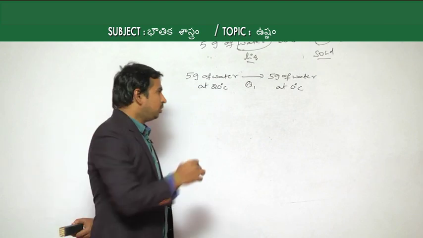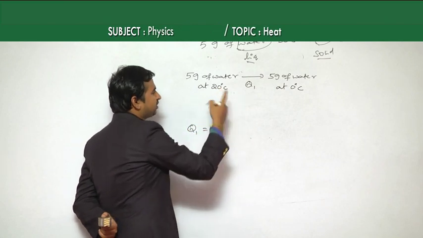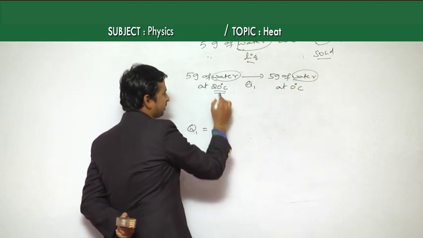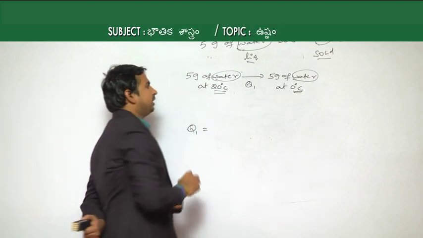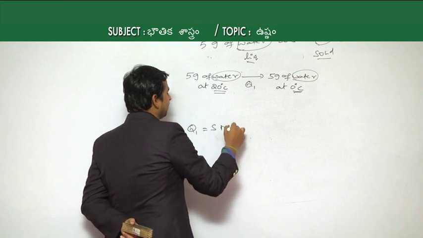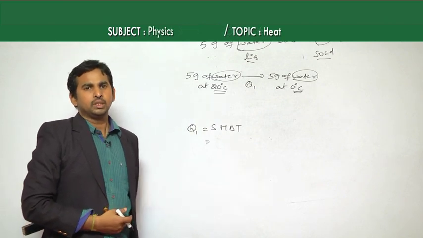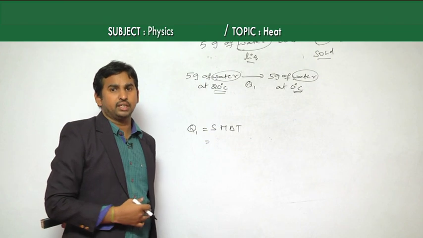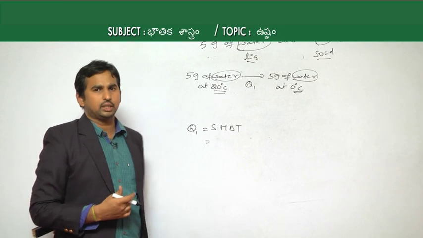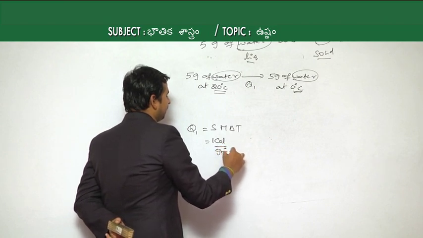As there is no change of state here, only the temperature changes from 20 degrees Celsius to 0 degrees Celsius, Q1 is equal to S m delta T. Specific heat is given as 4.2 joule per gram degree Celsius, and 4.2 joule is nothing but 1 calorie, so it is 1 calorie per gram degree Celsius.